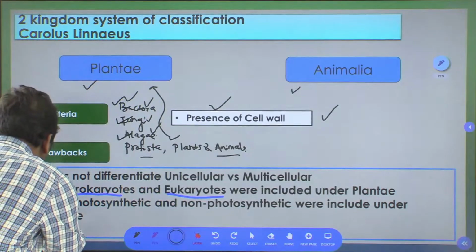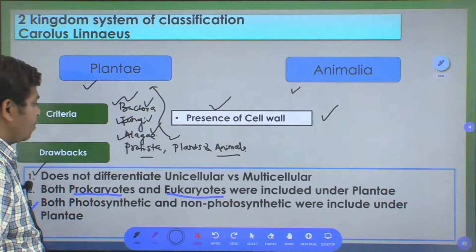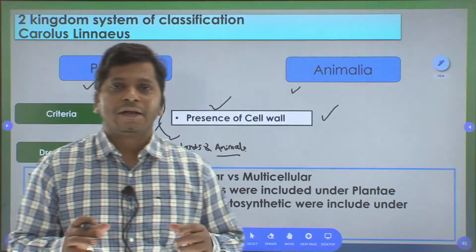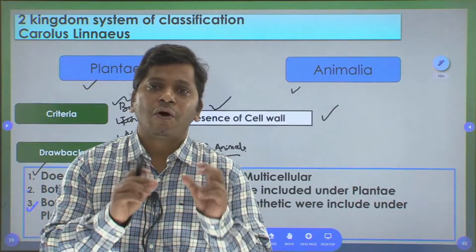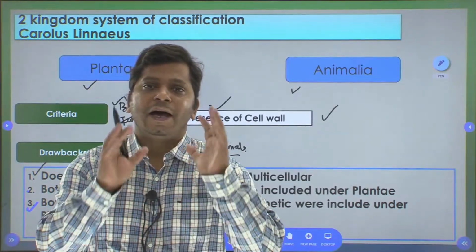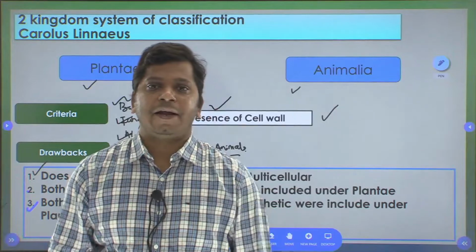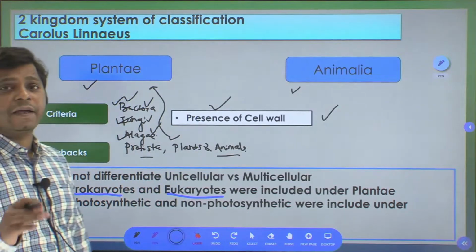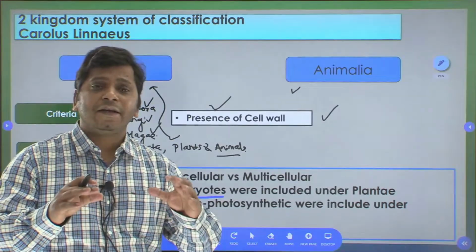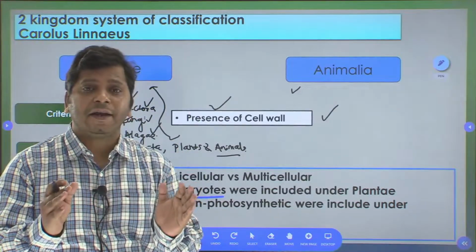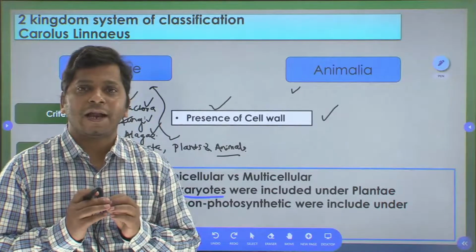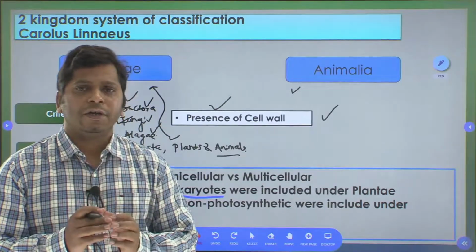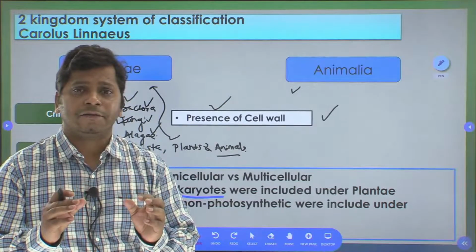Now let us look at the third point. Both photosynthetic and non-photosynthetic organisms are placed under the same kingdom Plantae. For example, there are many bacteria which cannot make their own food. Some bacteria, like cyanobacteria or blue-green algae, can make their food; they are called autotrophic organisms.